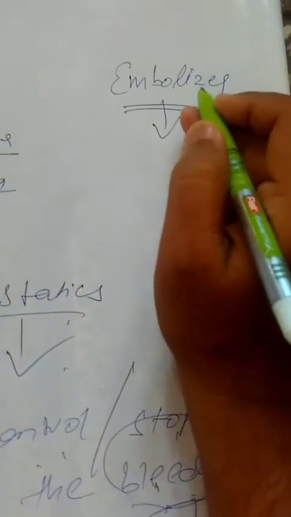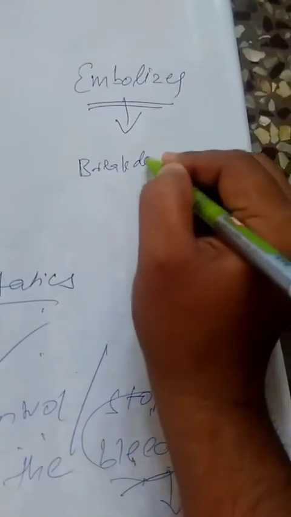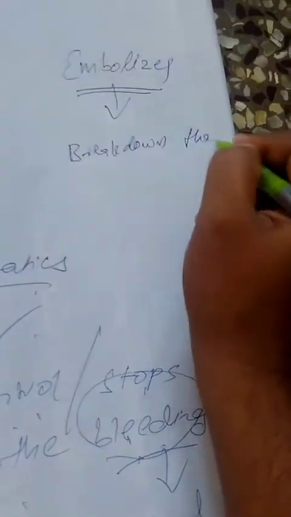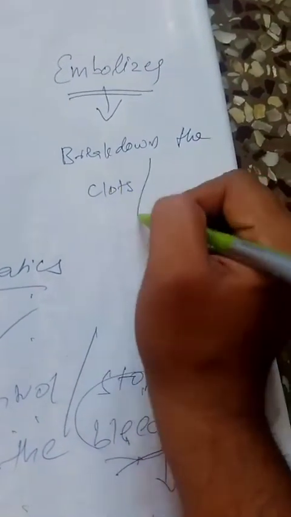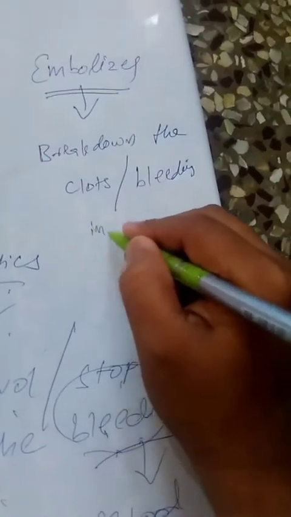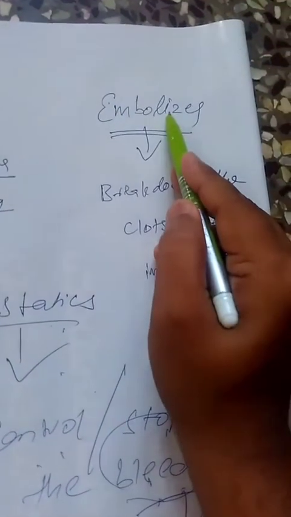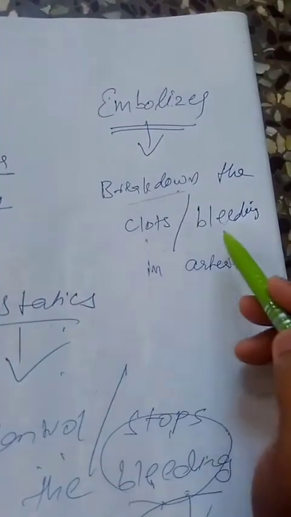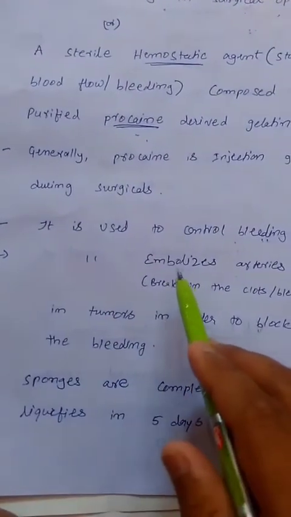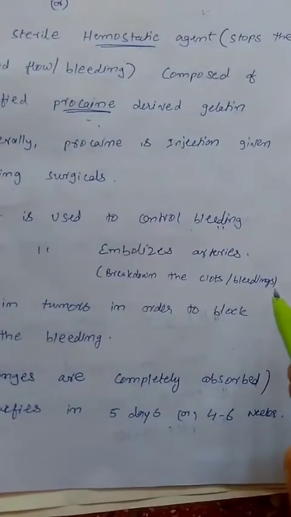The meaning of embolize is to block the blood flow, that is, to stop the bleeding in arteries. It may be used to embolize the artery.